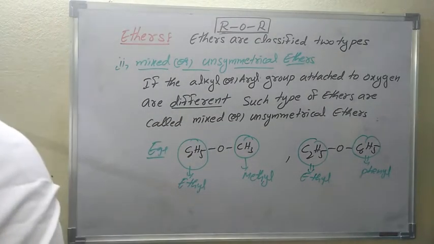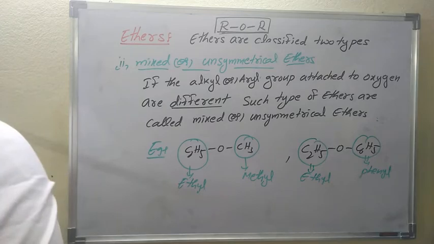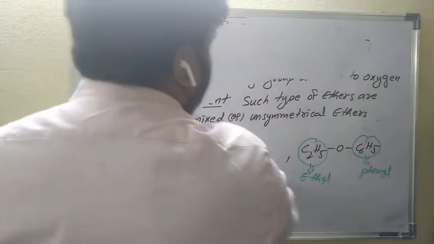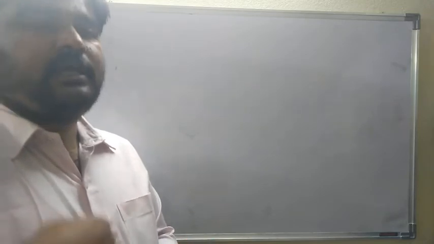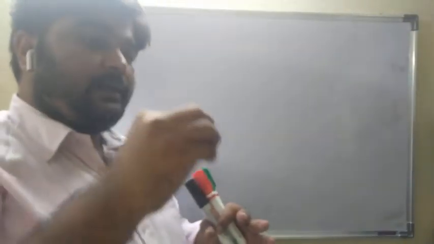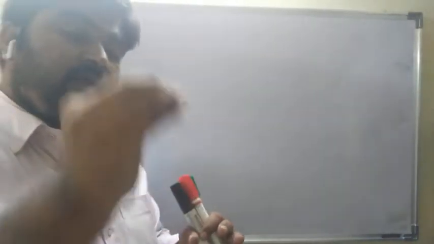So nomenclature. The most important topic is nomenclature. We'll discuss nomenclature next. See, the nomenclature topic is very, very important in all organic compounds. Why? Because sometimes in entrance level and PU board exams they will give propan-2-ol, propan-1-ol and tertiary butyl alcohol. Which one is more stable? Which one easily undergoes hydrolysis? They will ask with only the IUPAC name instead of the structure.